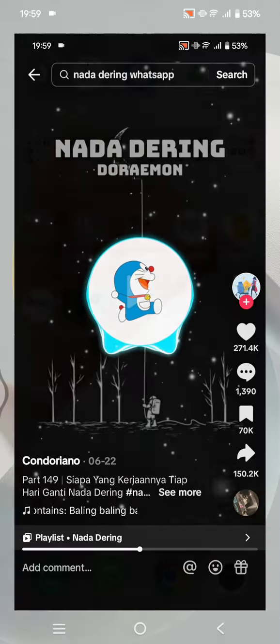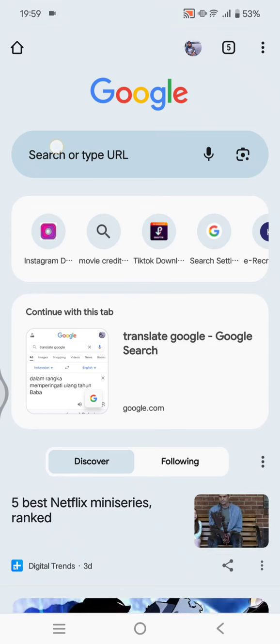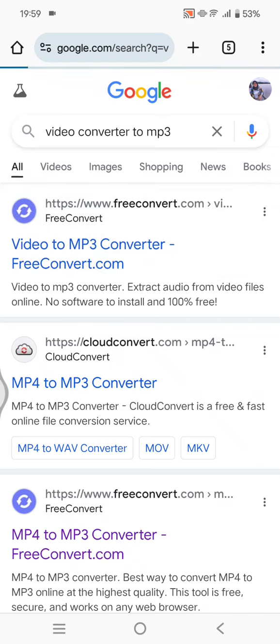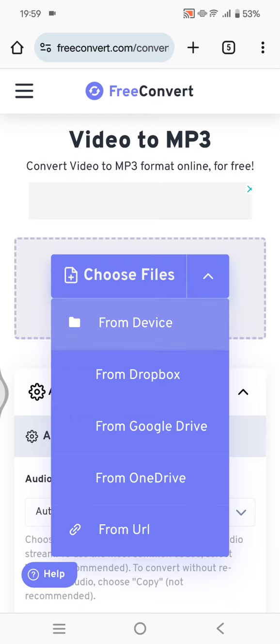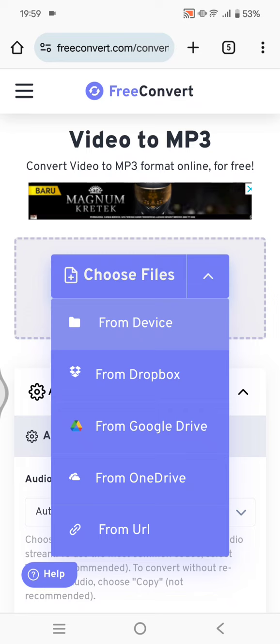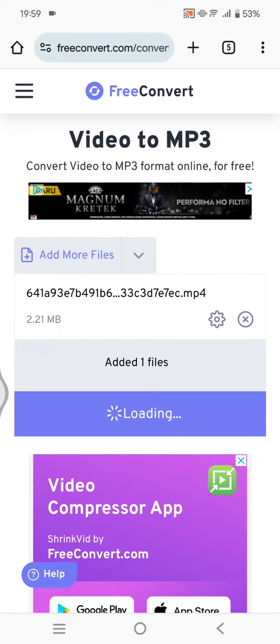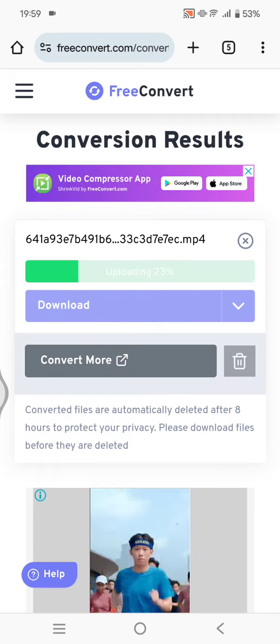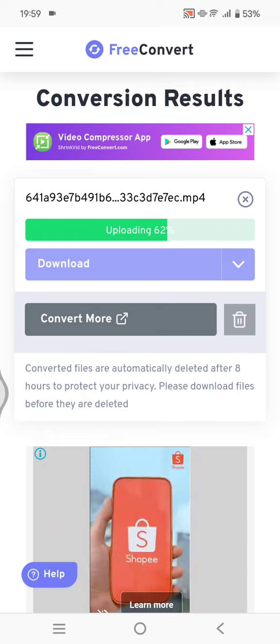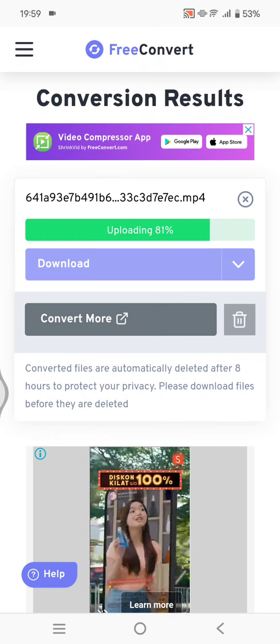Now you can just go to your browser and find a video converter into mp3, this one. Then click on this, choose the files that you just saved, click on from device, and then just find the file. So I've already selected the file. Now you can just click on convert and wait for the converting process to finish, and after that you can download the mp3 file.